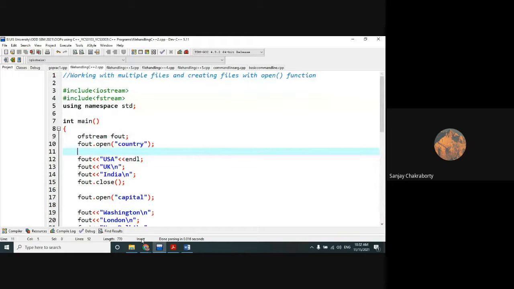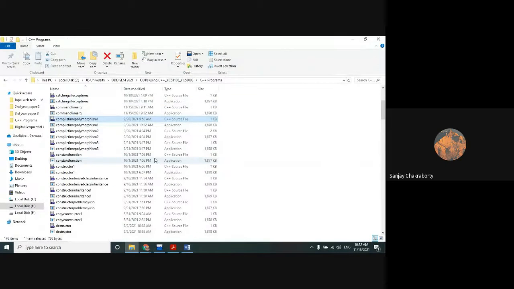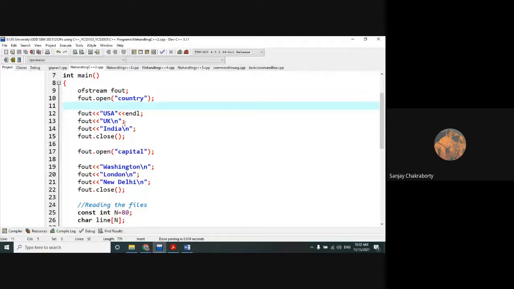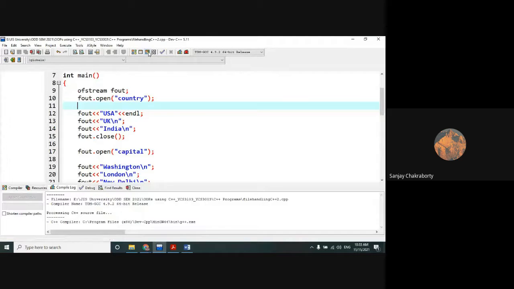Now let's check it out. First I want to show you that there is no file with the name of country here, and obviously there is no file with the name of capital here. So capital and country, these two files are not present in my current directory right now. After running this code, whether it will create them or not, and what values they will contain, we will check.